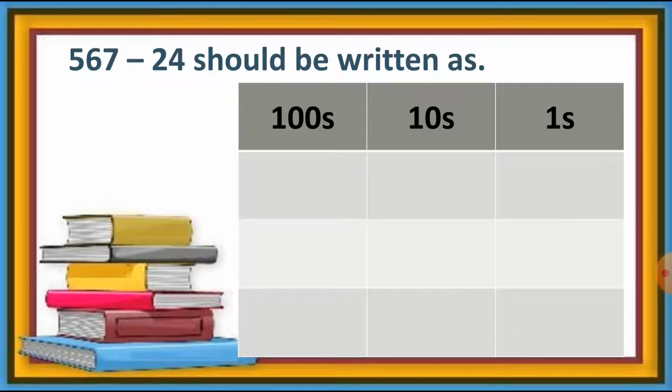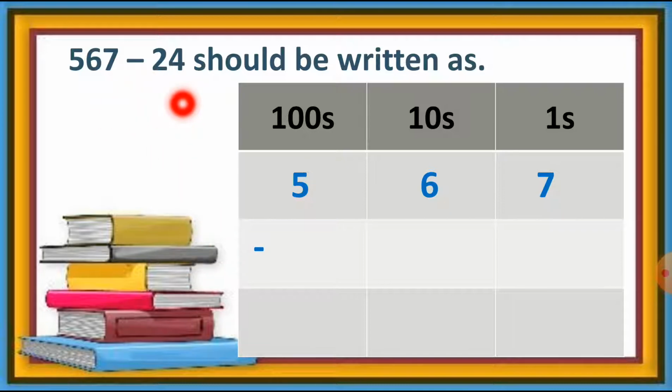Here is an example for you: 567 minus 24 should be written as follows. What is the place value of 7? Ones. So we write this 7 at the ones place. Then the place value of 6 is tens, so we write the 6 in the tens column. Then the place value of 5 is hundreds, so we write the 5 in the hundreds column. Then put the minus sign here.